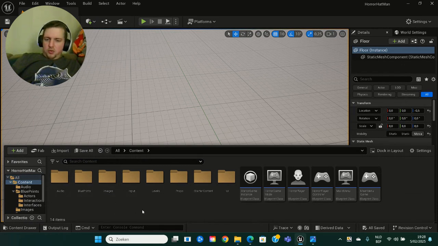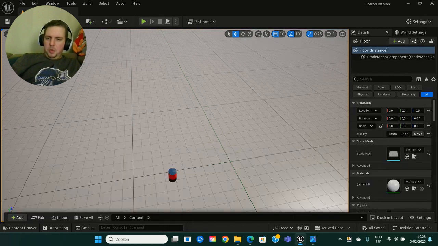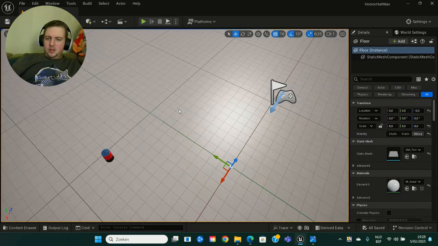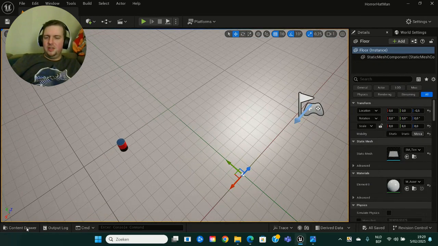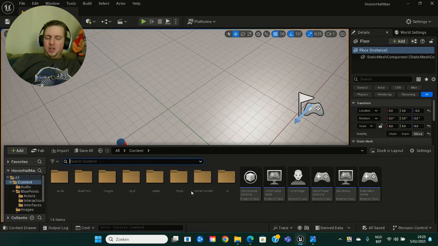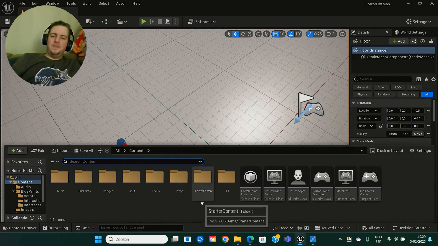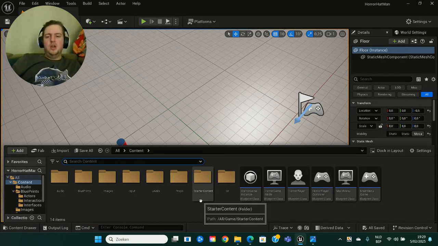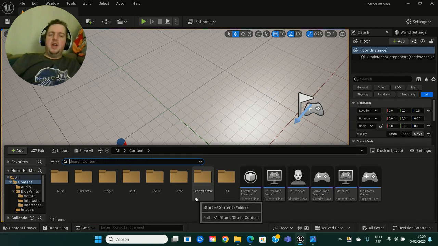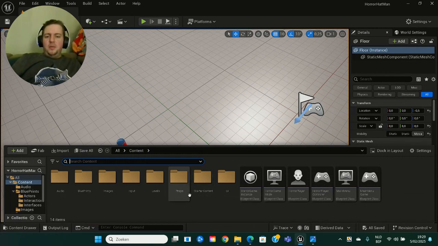Right over here, you're going to need to make some folders: audio, blueprints, images, input, levels. Props is for stuff like the battery over here. I know it sounds silly, nothing much, but I've got this prop working as a battery. I was right in the middle of this interaction system where the player needs to pick up the batteries, a classic horror game mechanic, pick up the batteries and recharge your flashlight, right?